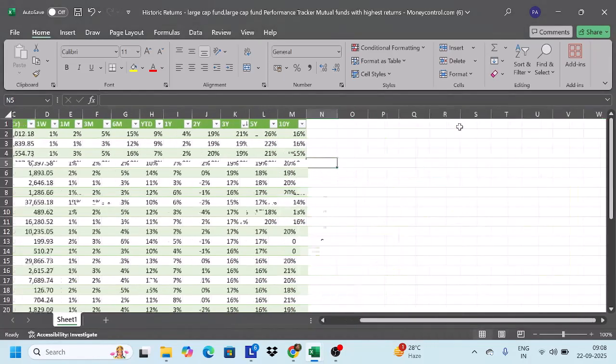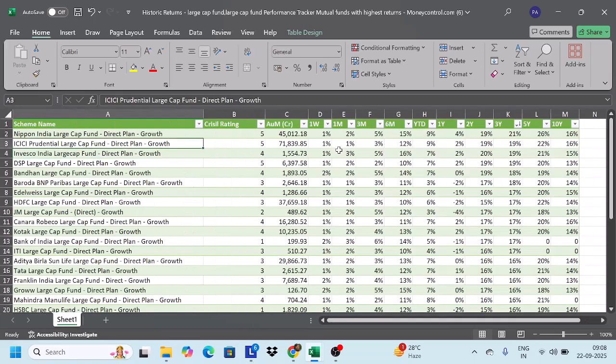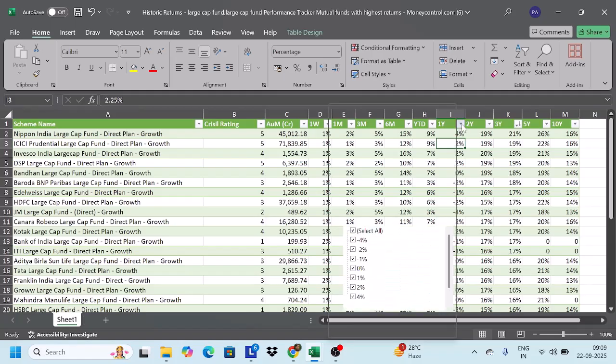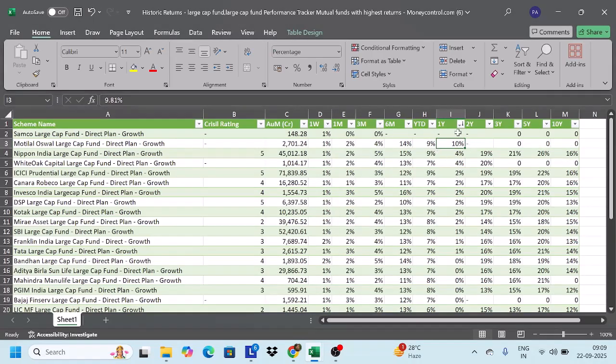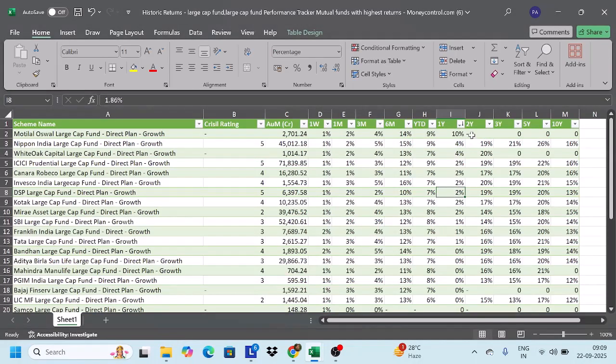So on a 3-year horizon, the fund which has given the best is again Nippon. So Nippon is actually giving the best over all time periods, followed by ICICI Prudential. Let's see which fund has done the best in the last 1 year. The fund which has done the best in the last 1 year time frame is, I think, Motilal Oswal.